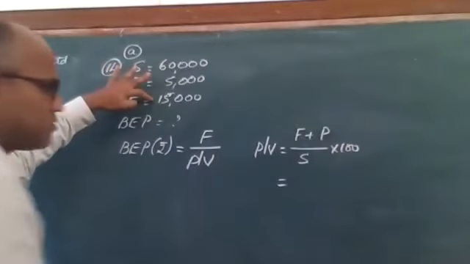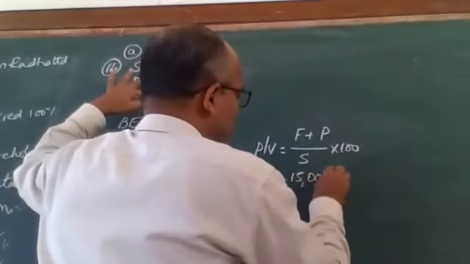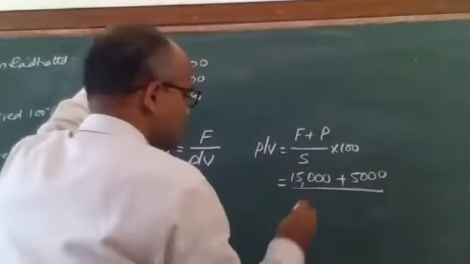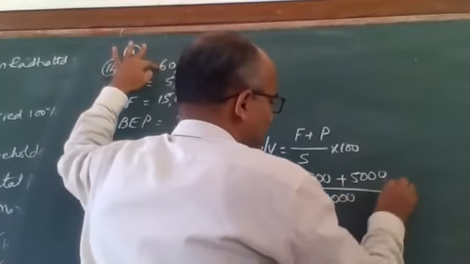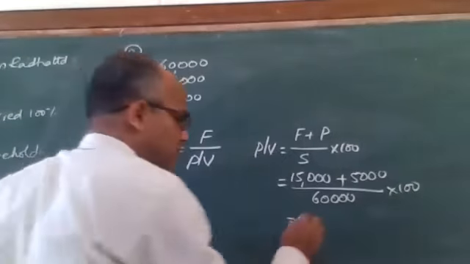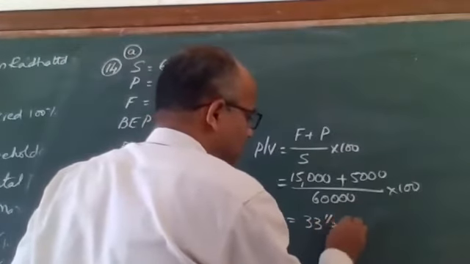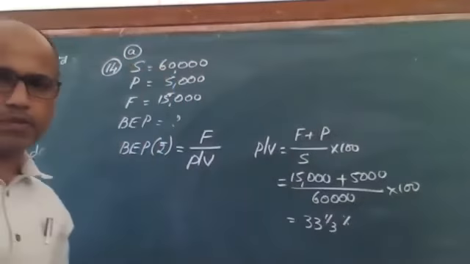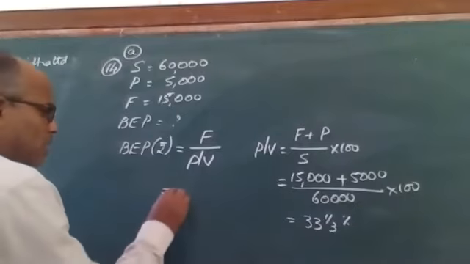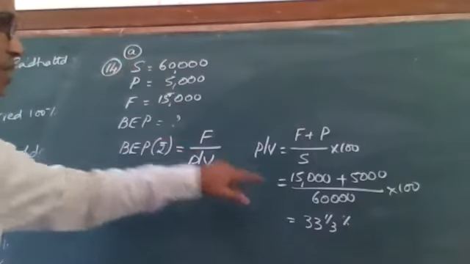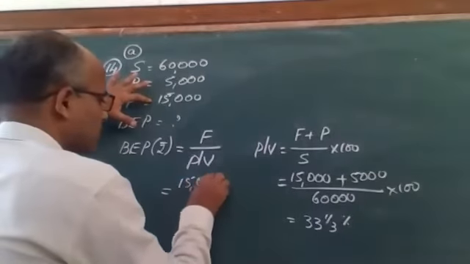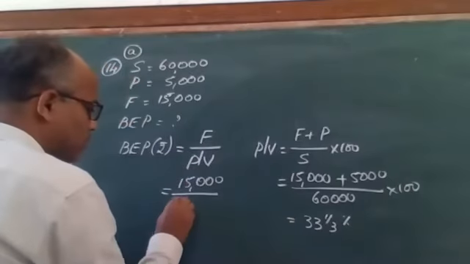Fixed cost given in the question is 15,000. Profit given in the question is 5,000. Sales given in the question is 60,000. So it is 2 by 6, nothing but 1/3, nothing but 33.3333%. All right, bring it back here. I know fixed cost now, I know PV ratio now. So I can apply this in the formula. Fixed cost is 15,000 and PV ratio is 33 point.